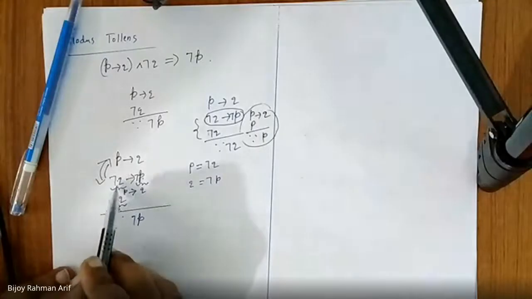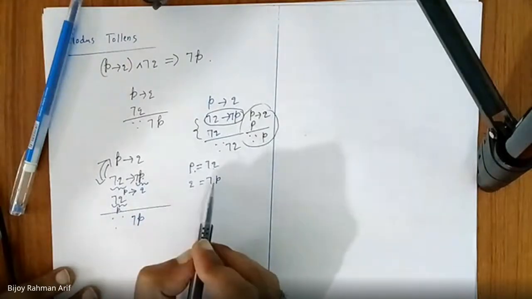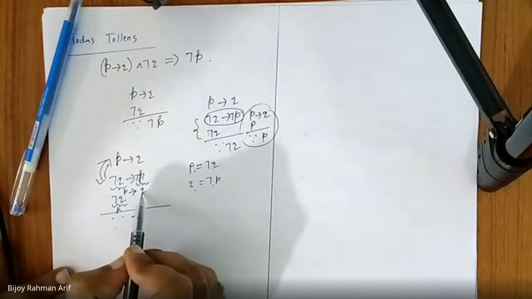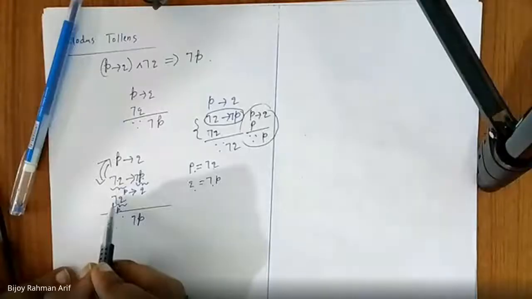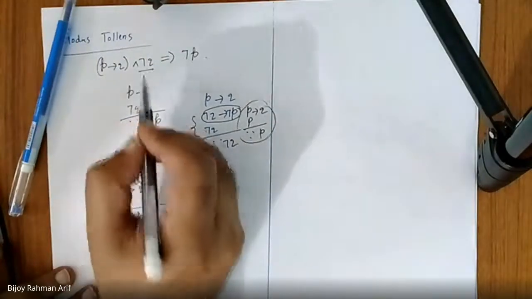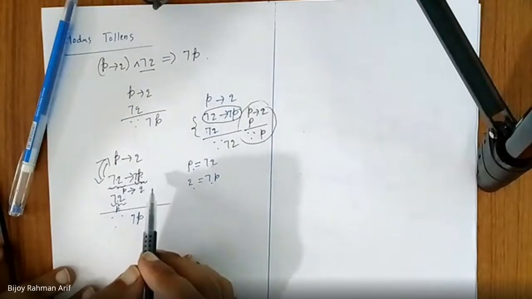Oh, okay. Got it. We know that not Q implies not P. Take not Q equal to P, not P equal to Q. Then the whole thing becomes P implies Q. Am I right or not? Yes. Then not Q is also P. We know that not Q is true from here, and using contrapositive, we know this one is true. Am I right?